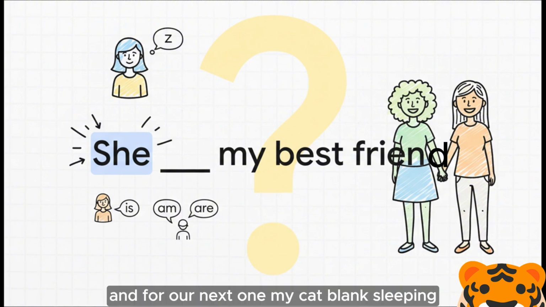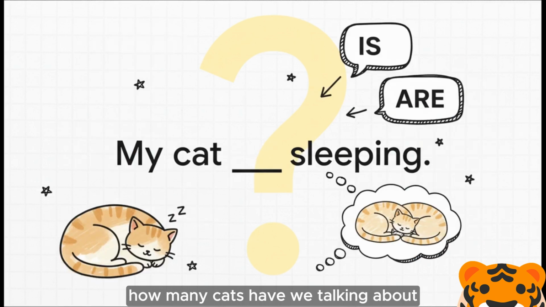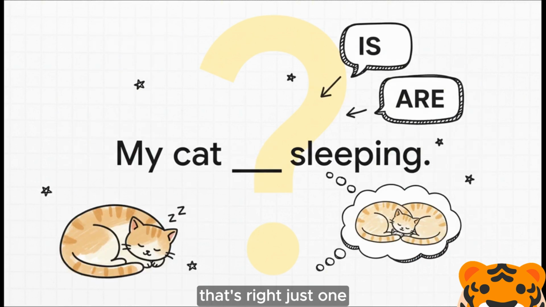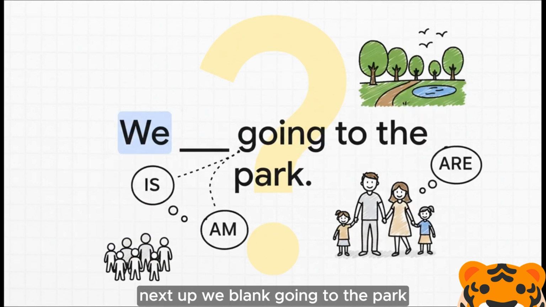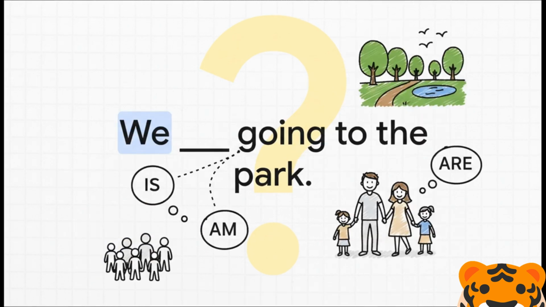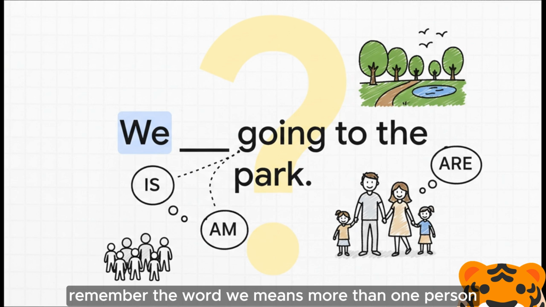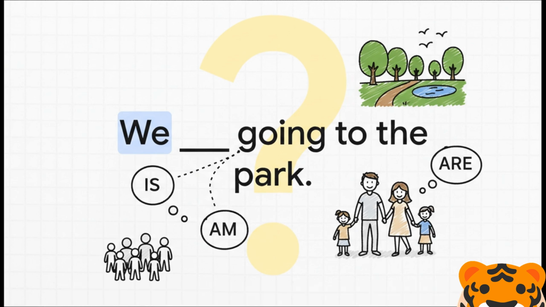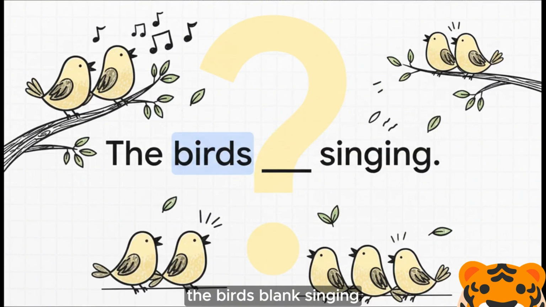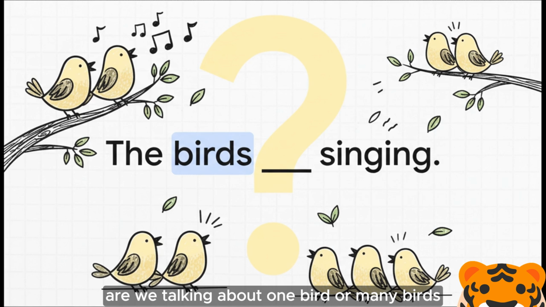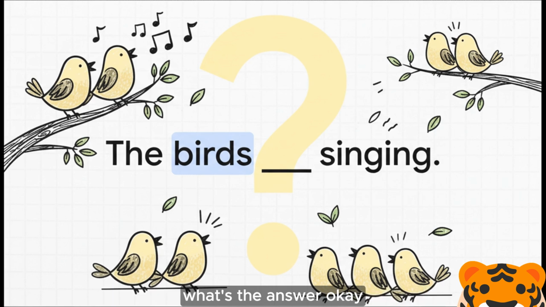And for our next one, my cat blank sleeping. How many cats are we talking about? That's right, just one. So which word do we need? Okay, next up, we blank going to the park. Remember the word we means more than one person. So which word fits in here? And here we are, our last practice question. The birds blank singing. Are we talking about one bird or many birds? What's the answer? Okay, time's up.